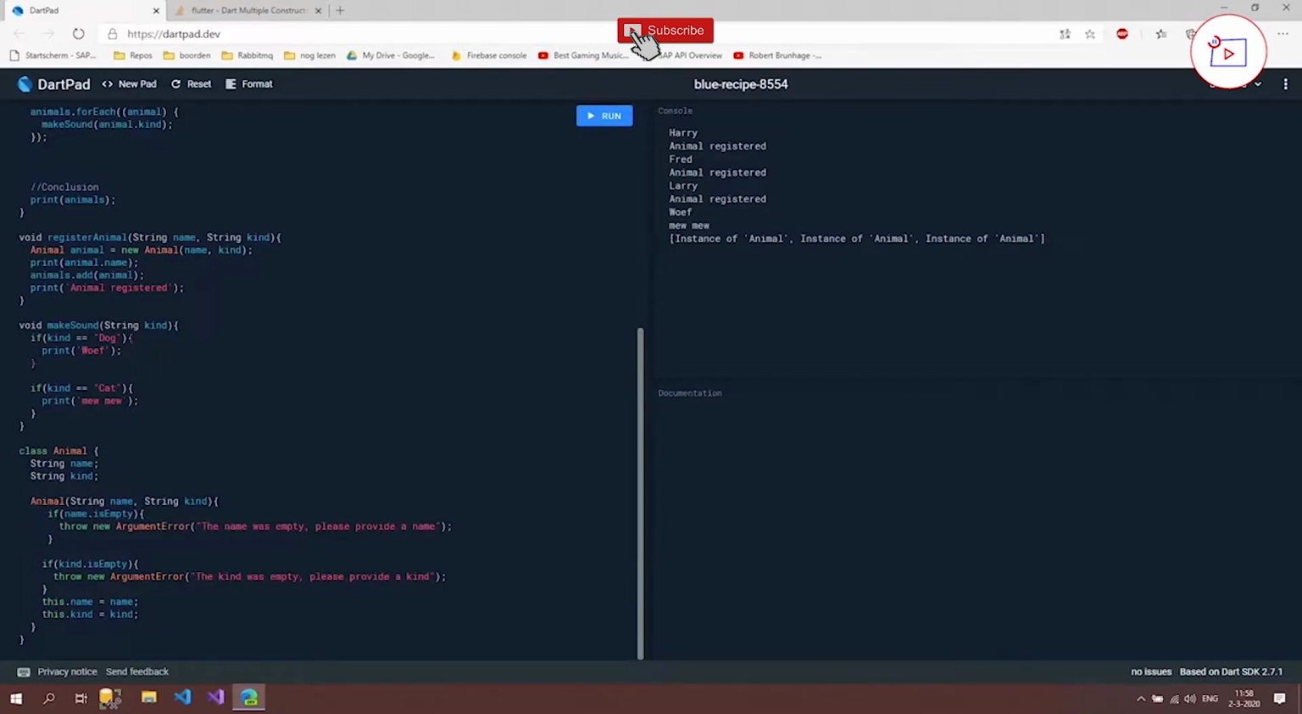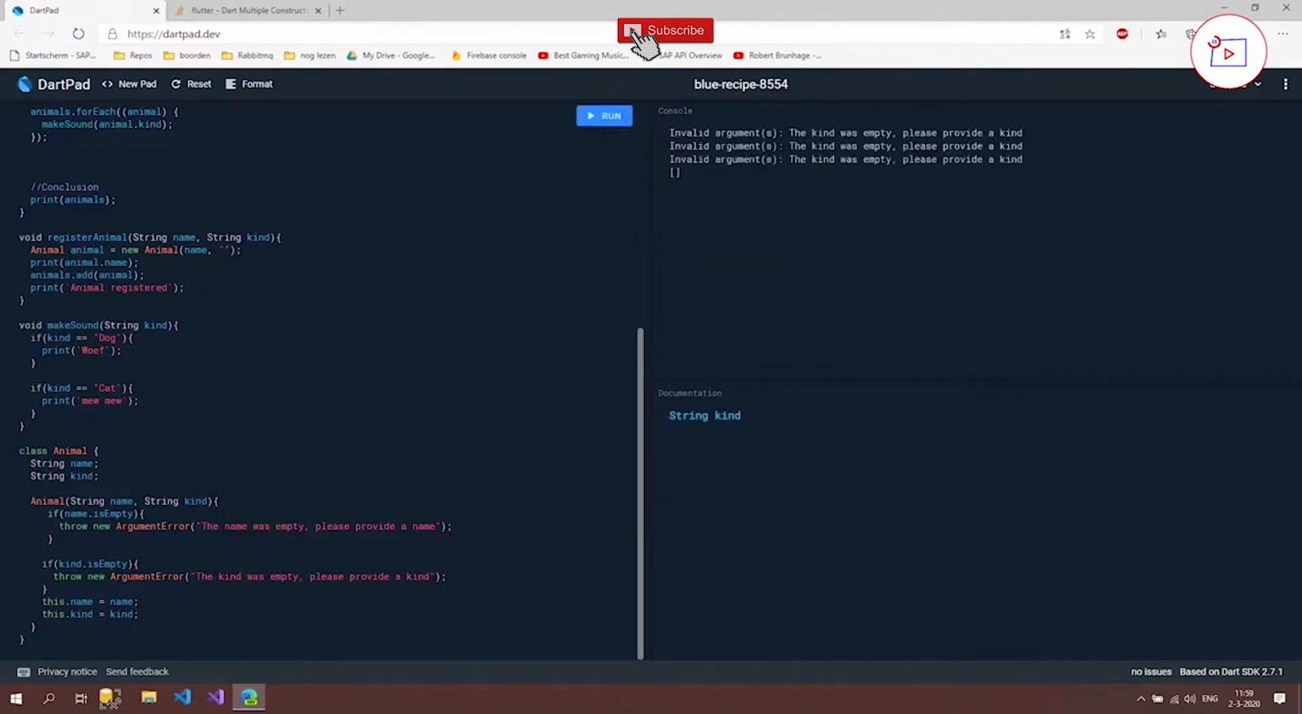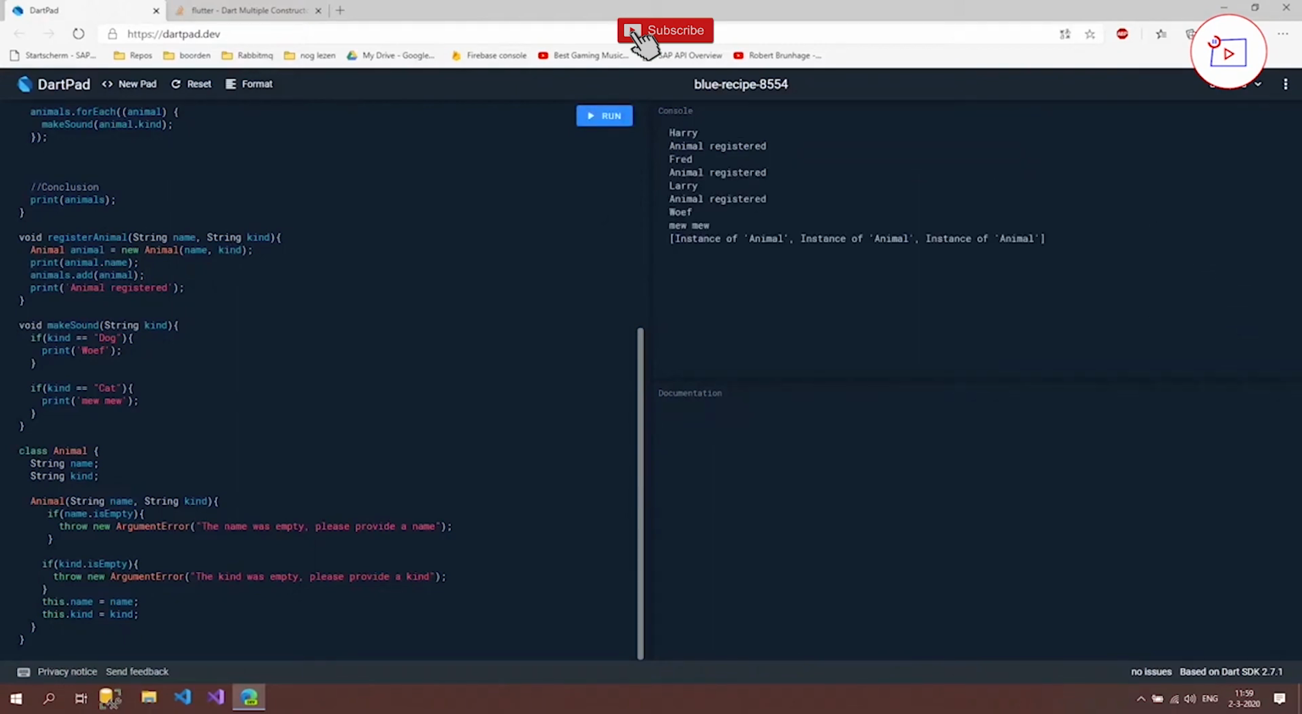So if I now run the code, everything should be still fine. And if I now leave this empty this way and run, then you should see some errors. And as you can see, we have 3 errors and it didn't create anything because for every animal that we are going to create, the kind will be empty. This way we are able to make sure that the data that we expect is used inside our class.